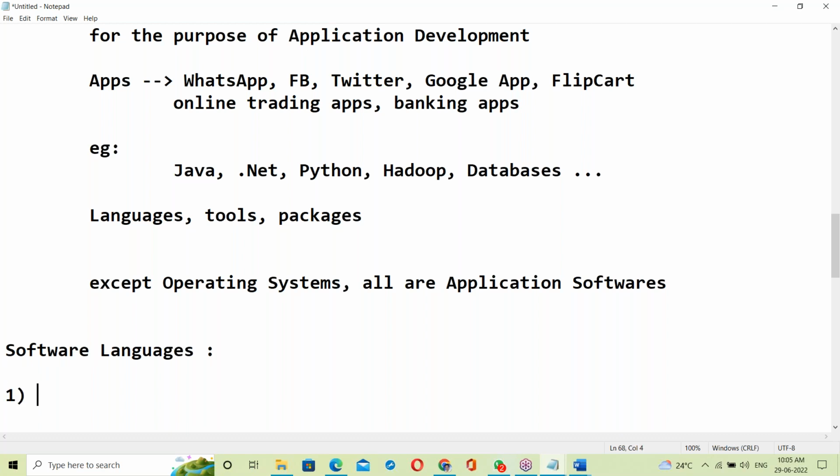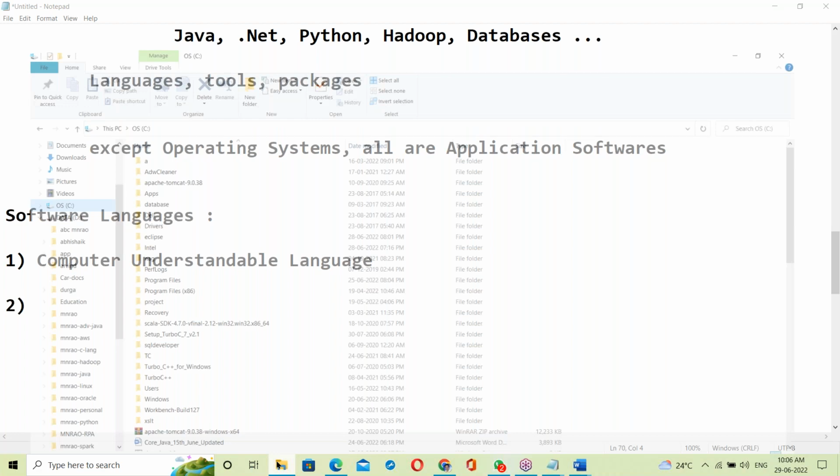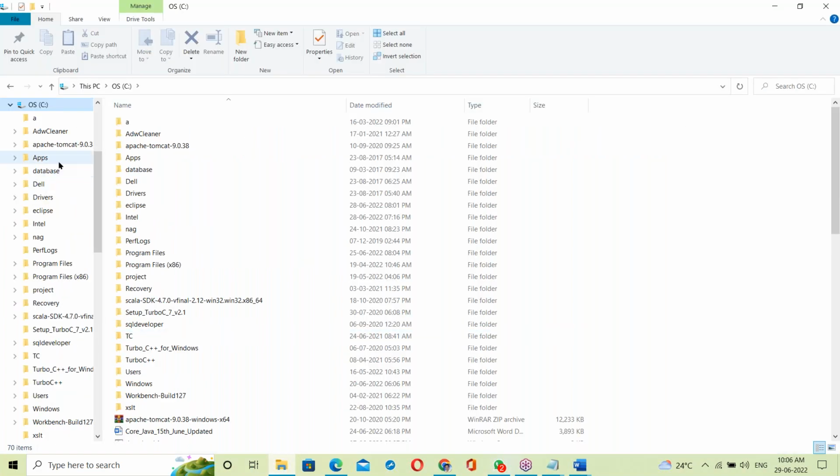Here the computer understands some language, and we understand some other language. So there is a computer understandable language. For example, let us take a C program.